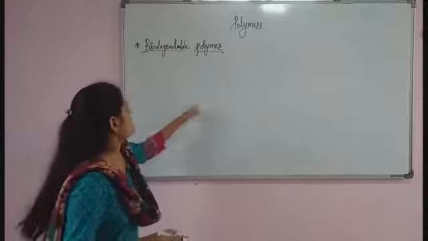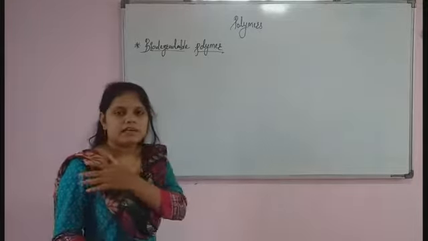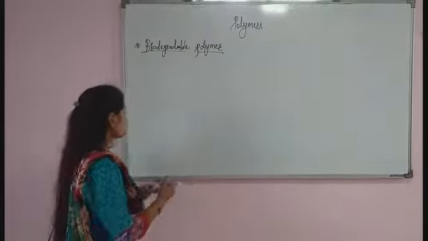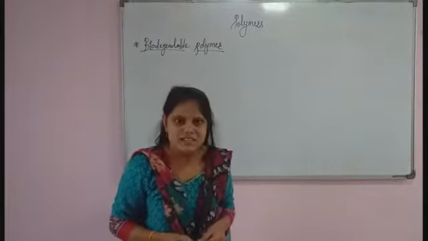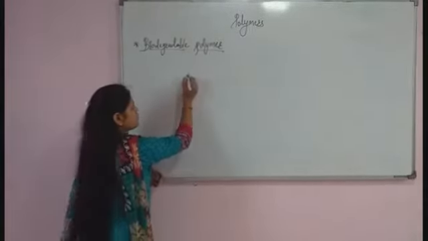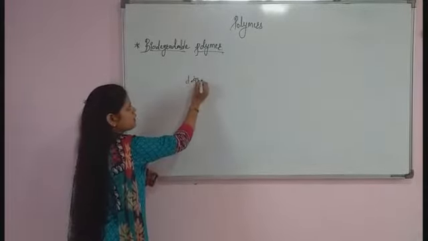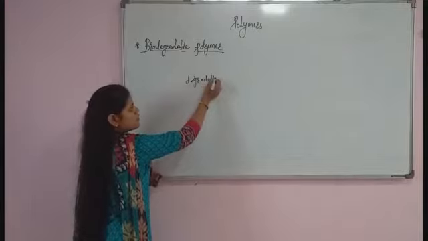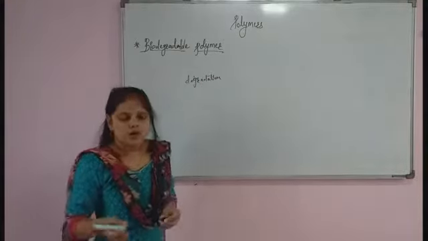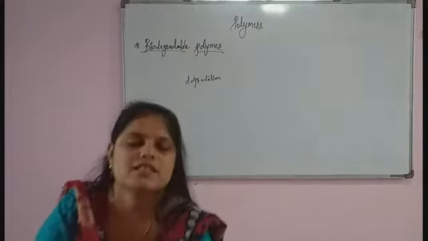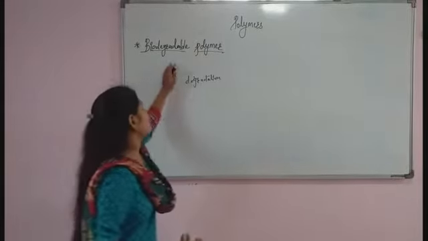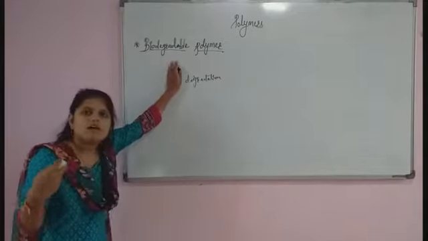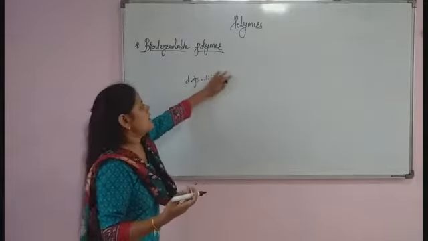So first, let us study what is meant by degradable polymer. Degradable polymer means the polymer which undergoes degradation by microorganisms. The polymer which undergoes degradation by microorganisms, that polymer we call biodegradable polymer. So I will write your definition.